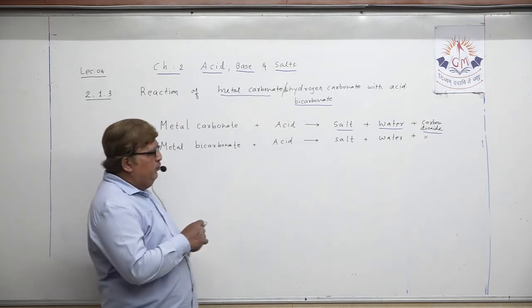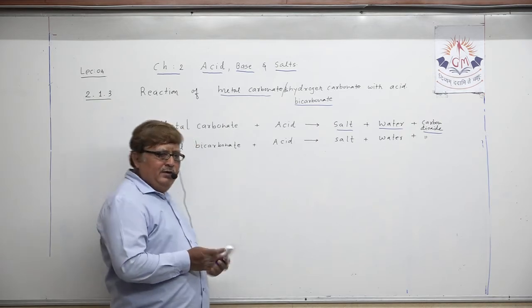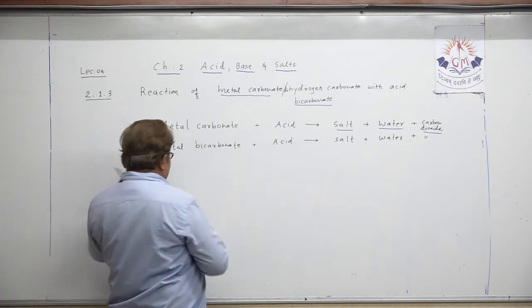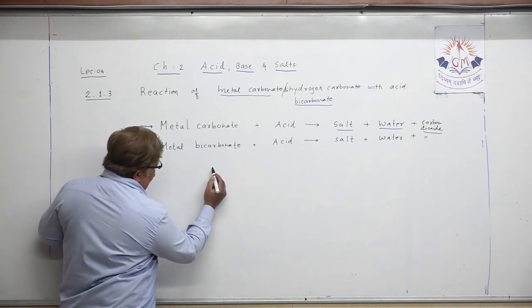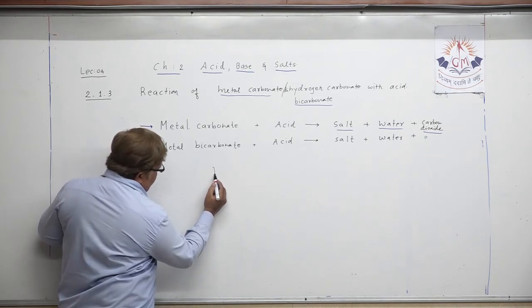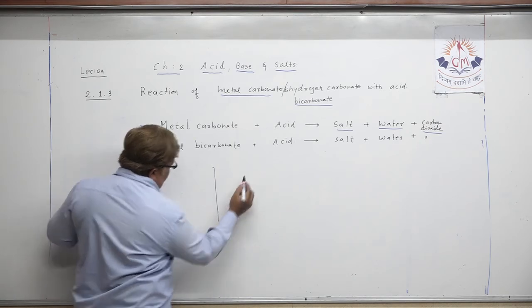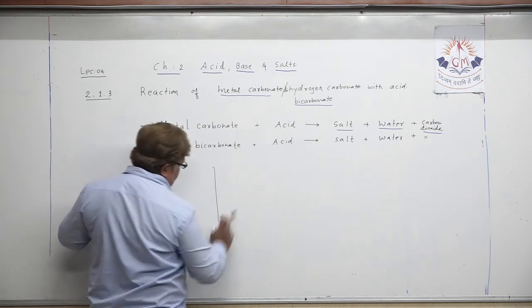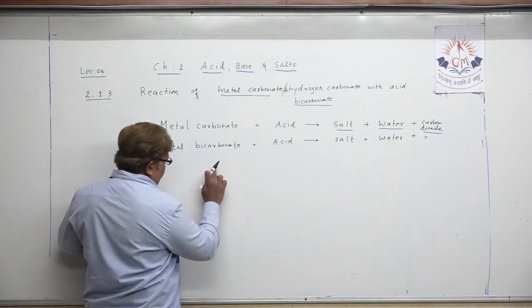Suppose we perform an experiment like the activity mentioned in the textbook. Suppose you take one hard glass tube, okay, chalo.